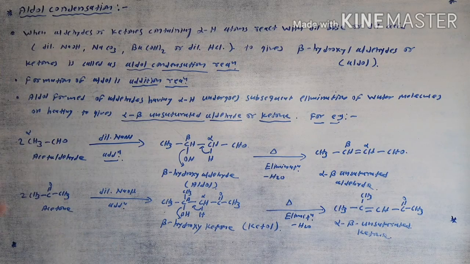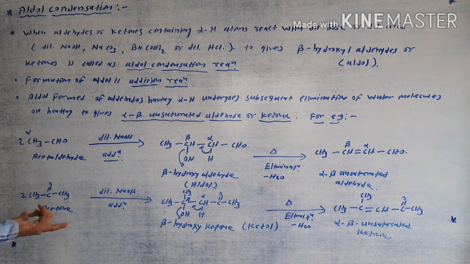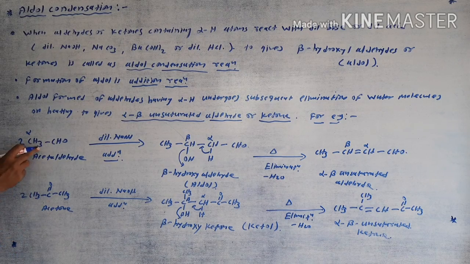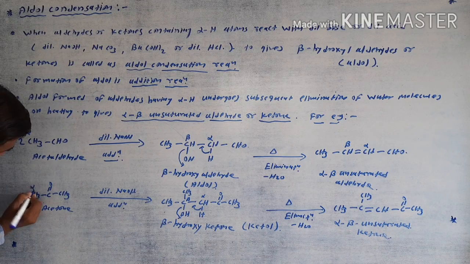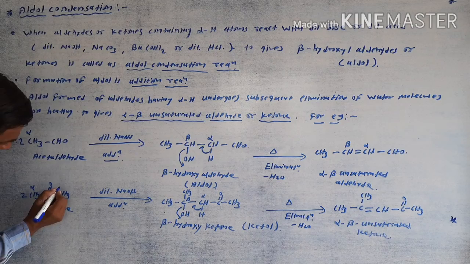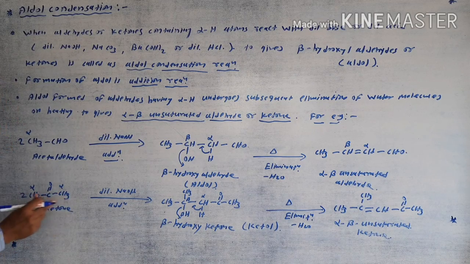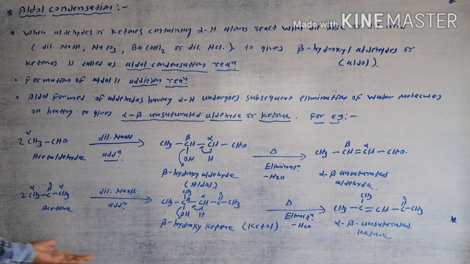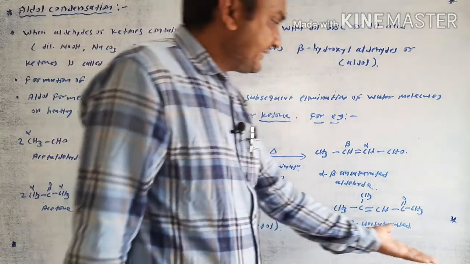Here it is the simple reaction when the aldehyde or ketone contains an alpha hydrogen atom. This ketone also contains alpha hydrogen atoms, this side is the alpha 3 hydrogen atom, and after the carbonyl group, this side is the alpha 2 position. Both positions contain alpha hydrogen atoms. In this way, they will easily undergo the aldol condensation reaction. This overall reaction is called an aldol condensation reaction.